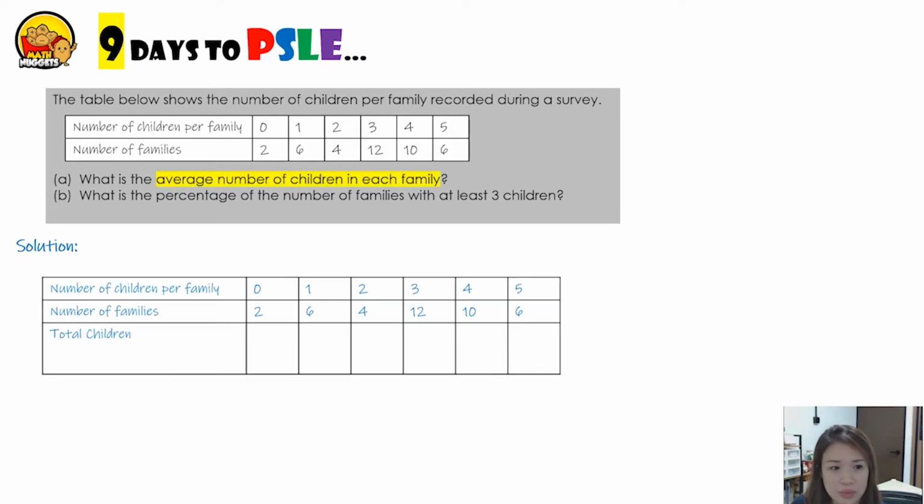So let's look at the table. Now the question wants us to find the average number of children. So in order to find the average, we will have to know the total children. So we use the table to help us find the total number of children. As you can see,